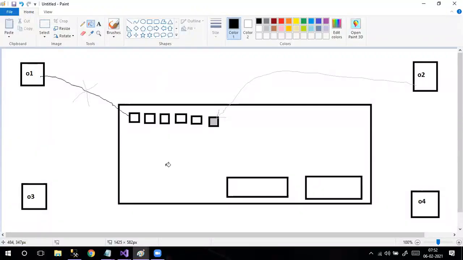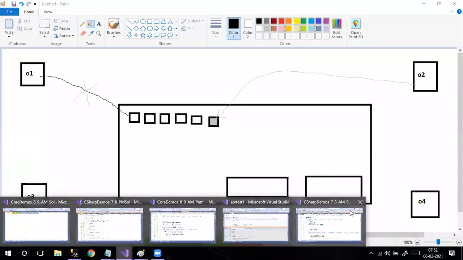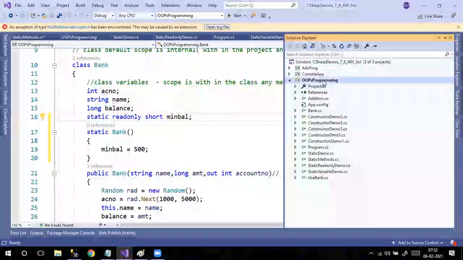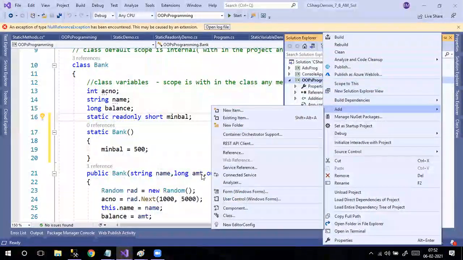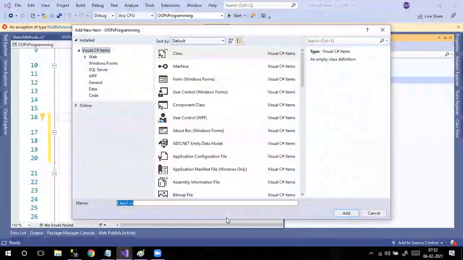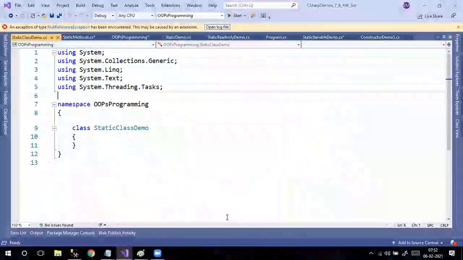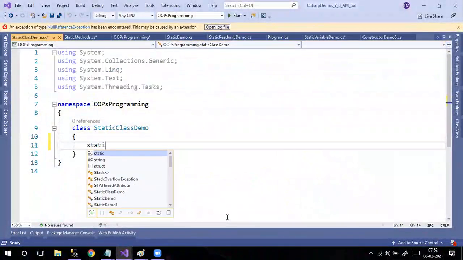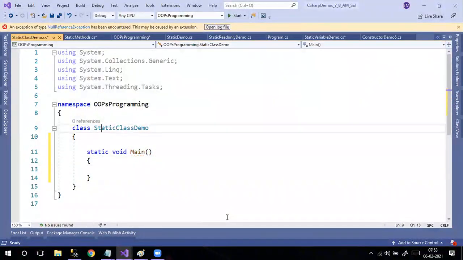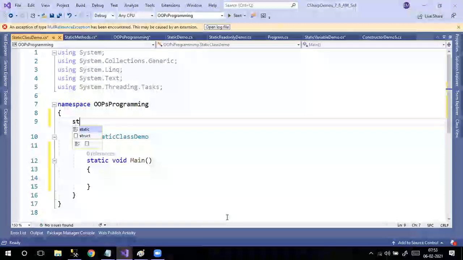Okay. And last and final, static class is there. Static class means, suppose if a class is declared as static, then those are called static classes. So inside static classes, everything you can give only static. Class demo. So static void main means, I will discuss static classes later. This is not the correct place.